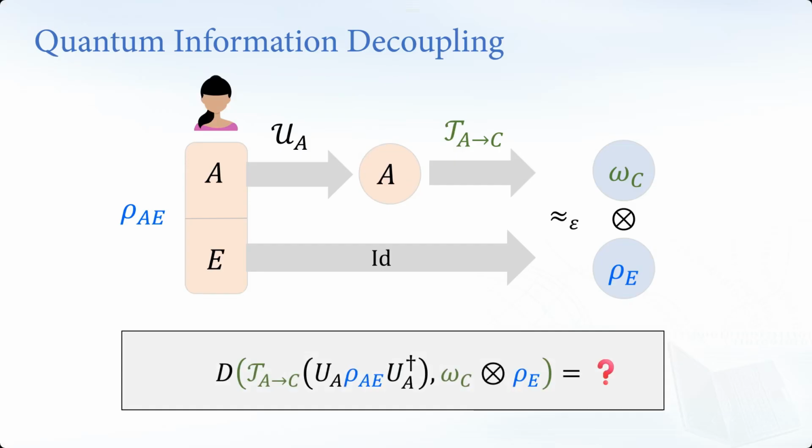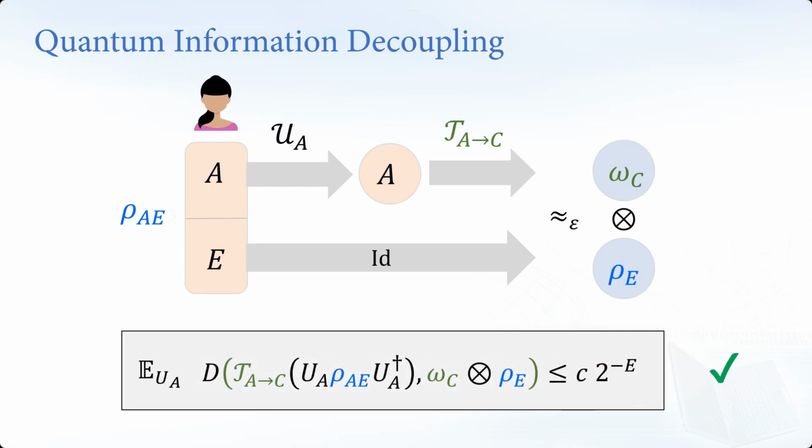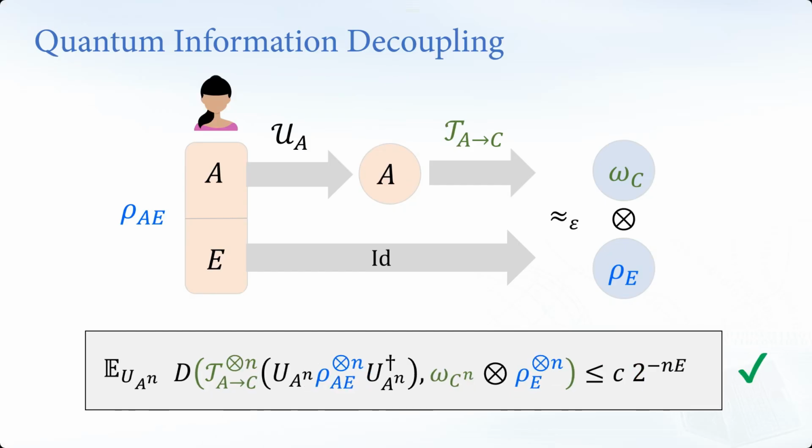We care about how well you can decouple your state, and often we use random unitary probing. So we put a unitary here, or we can use, for example, a unitary design. We care about how well you can decouple your system, and we obtain a tight bound, and in the non-asymptotic setting, it holds for any exponential decay. So this bound turns out to be very tight for a fidelity-based decoupling, and this is very useful for the